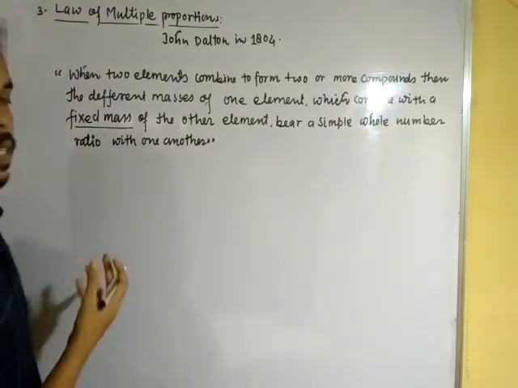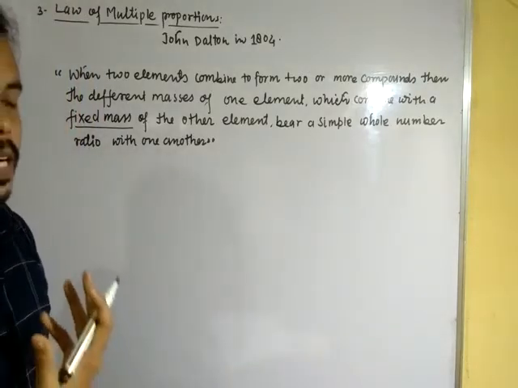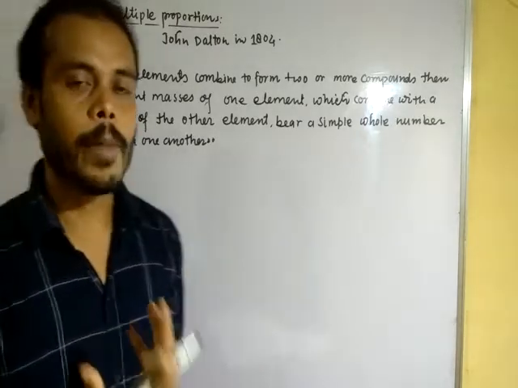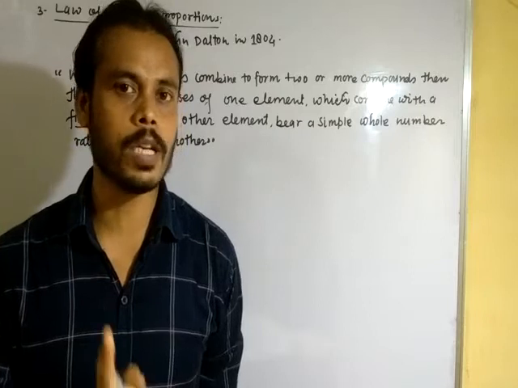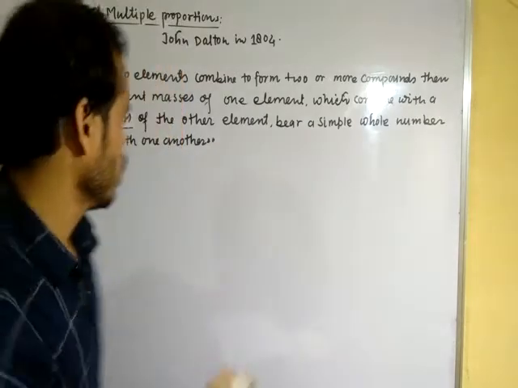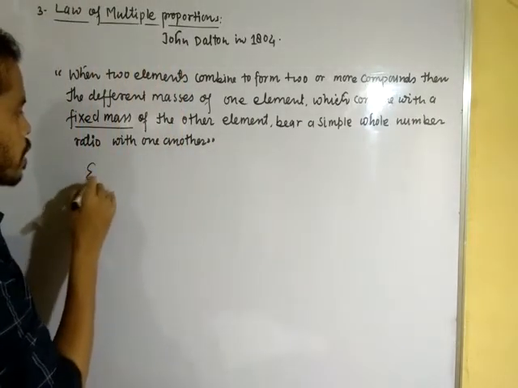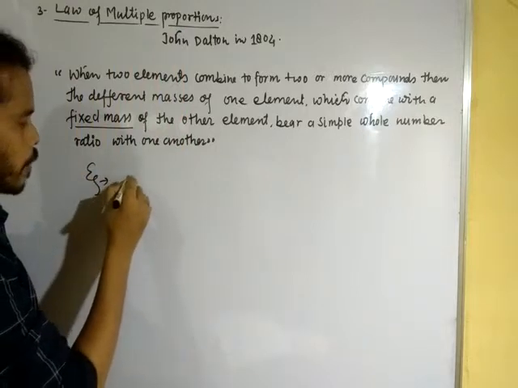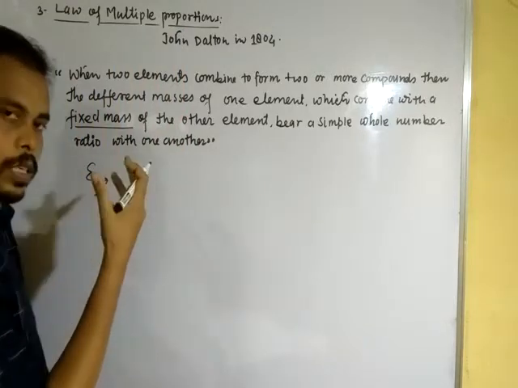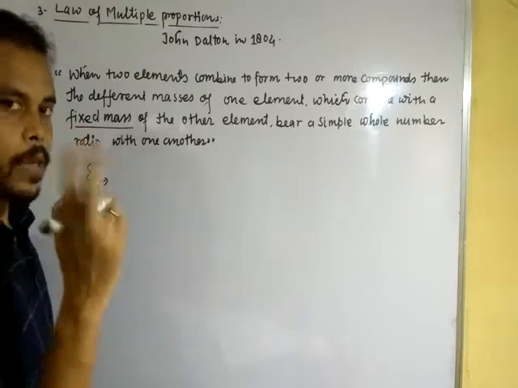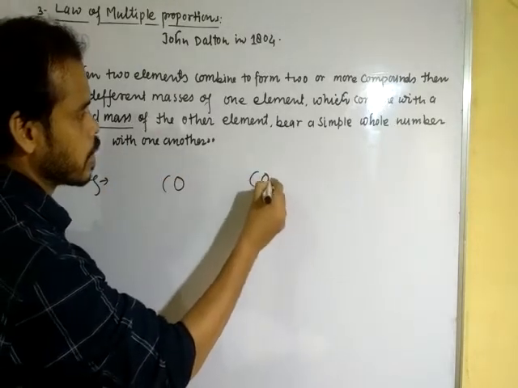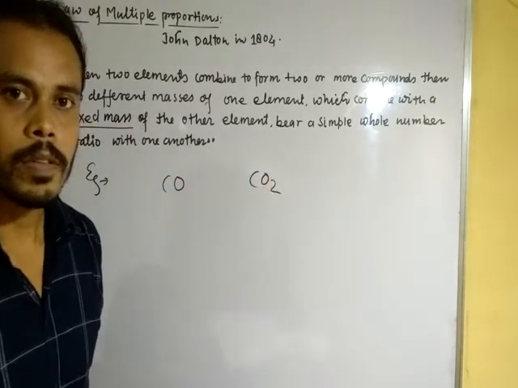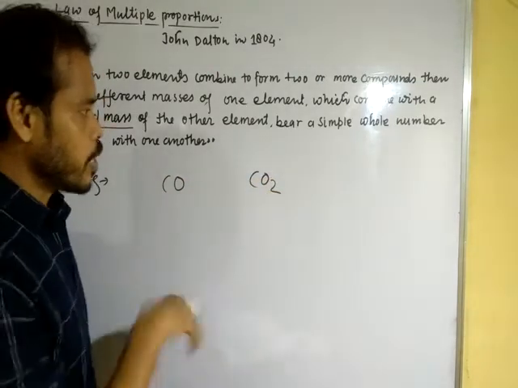When carbon combines with oxygen, it forms two types of oxide: one is carbon monoxide and the second is carbon dioxide.